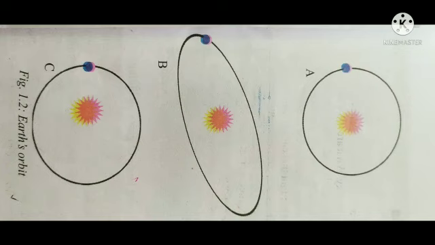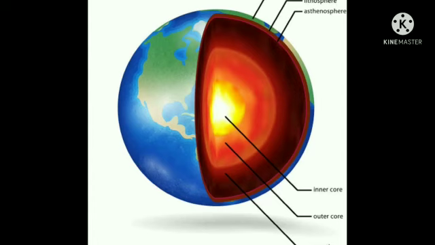Okay children, we will discuss about the rotation and revolution also. This is the Earth as a planetary body also. Earth's farthest point, how many kilometers from the Sun? 152 million kilometers, and the closest point is 147 million kilometers from the Sun. About the internal structure of the Earth. Okay, internal structure of the Earth also.